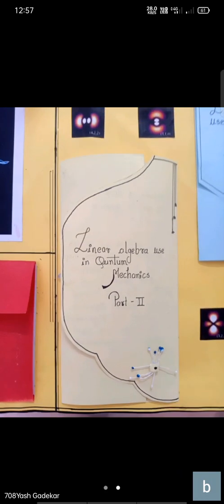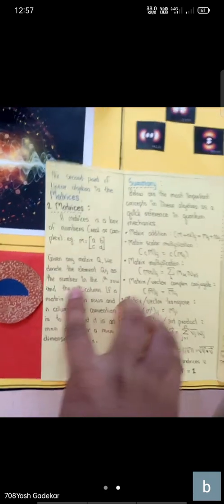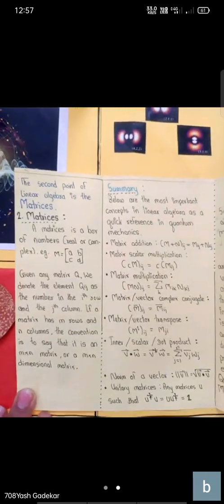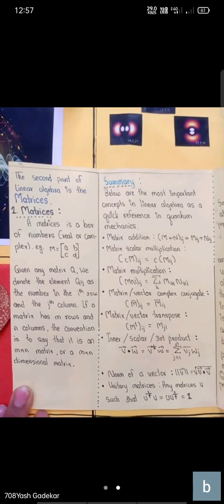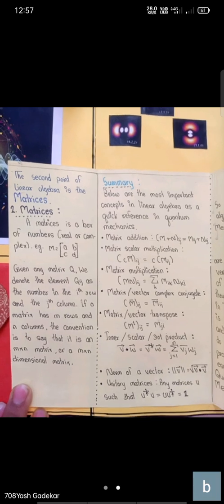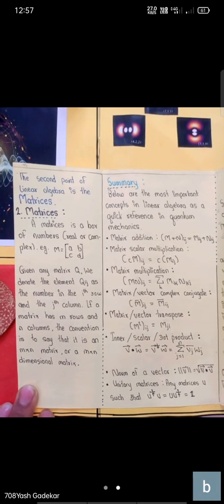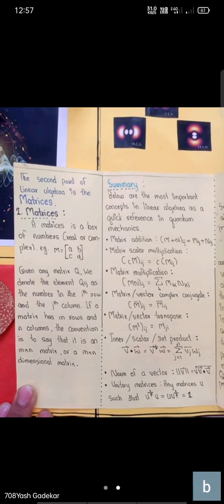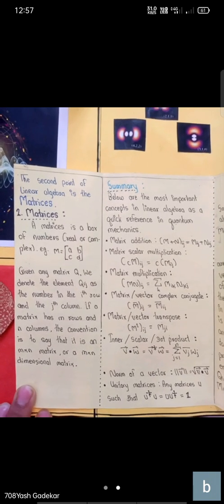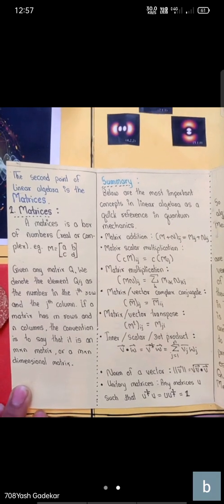As I mentioned above, there is also a use of matrices in quantum mechanics. The use of matrices in quantum mechanics. A matrix is an array of numbers, real or complex. Example, M is equal to the matrix with entries a, b, c. Given any matrix Q, we denote the element Qij as the number lying in the ith row and the jth column. Concepts of linear algebra are a quick reference in quantum mechanics.